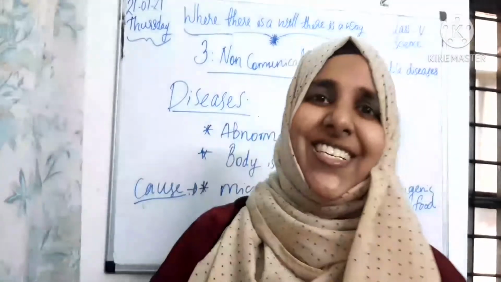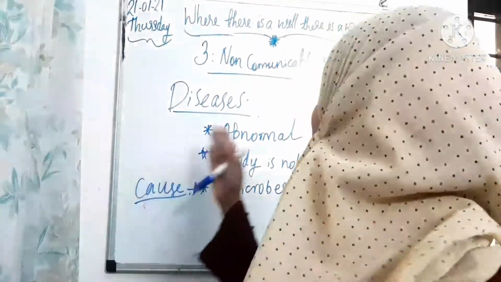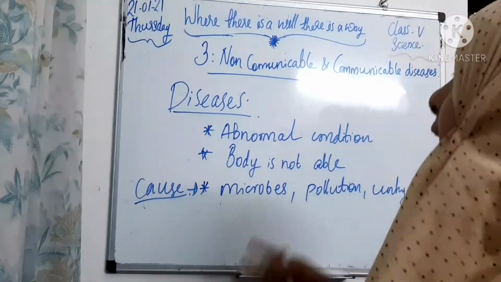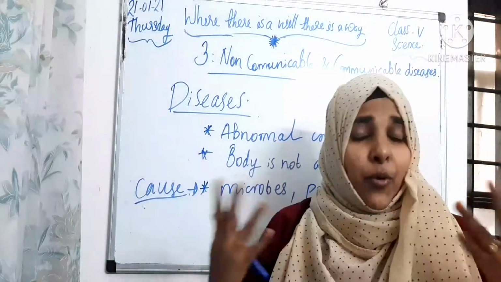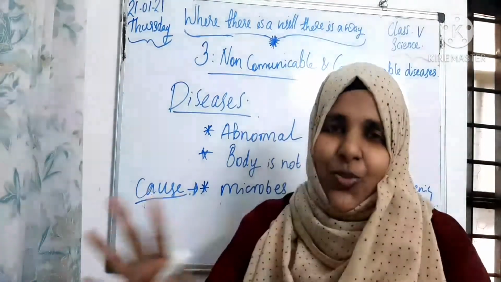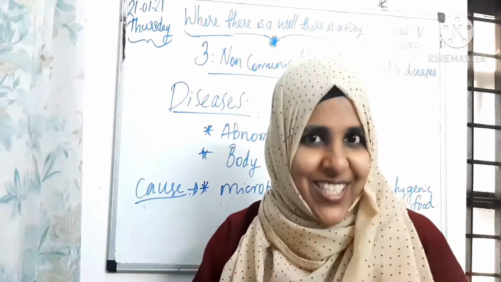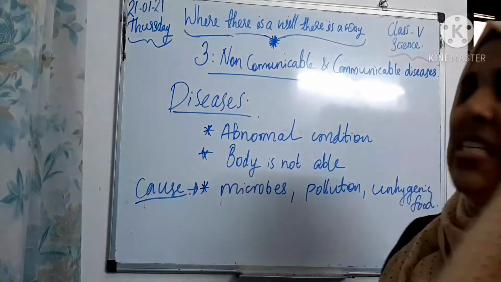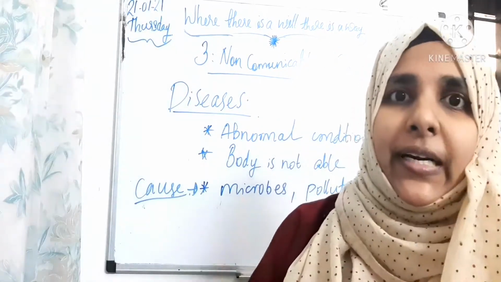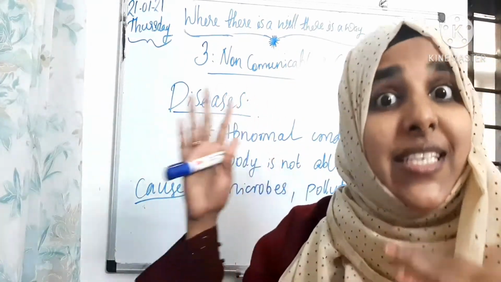What are diseases, children? Disease is an abnormal condition of our body, and at that time our body cannot work properly. That's why I'm saying I'm not ready to take the class today, because I have diseases. So it is an abnormal condition of the body where our body will not work properly. That process we call disease.